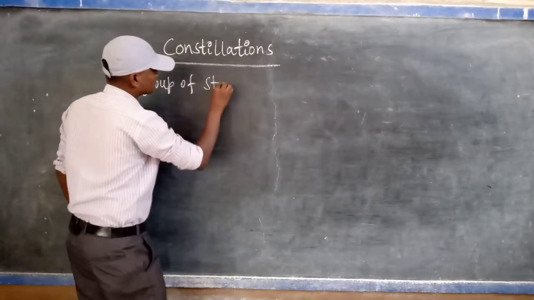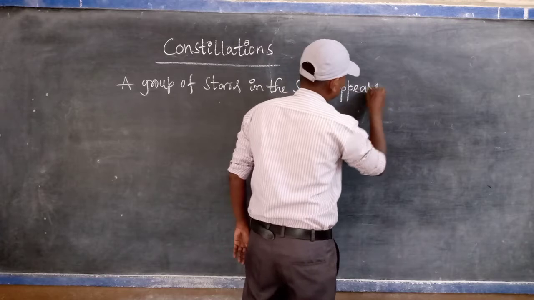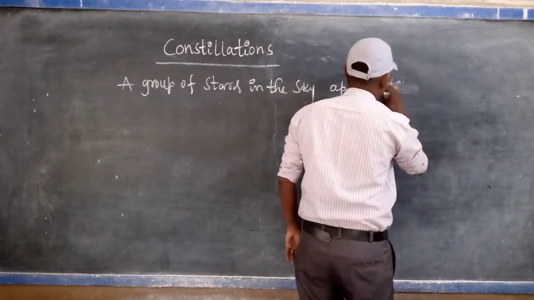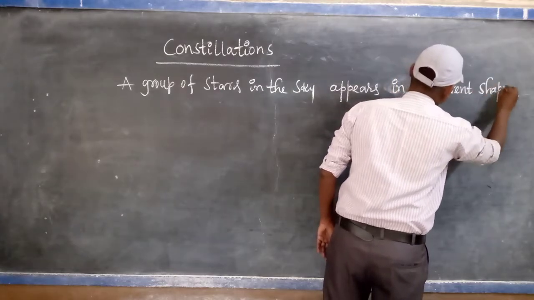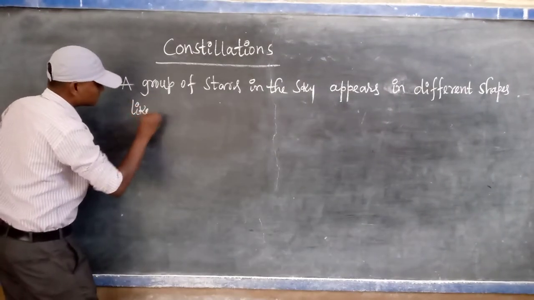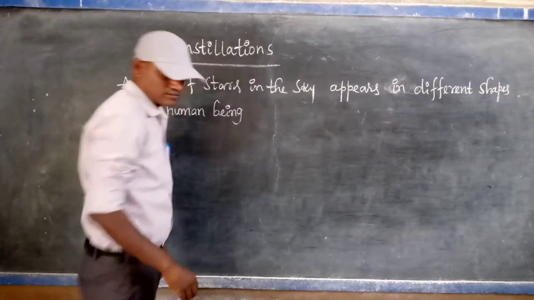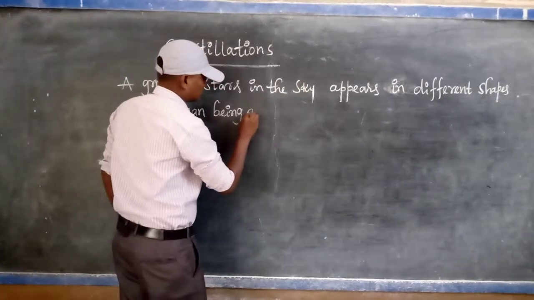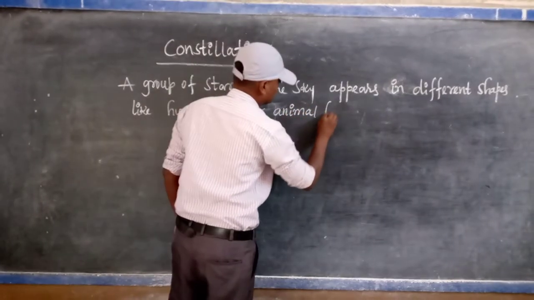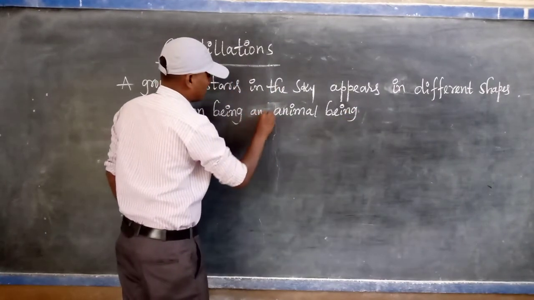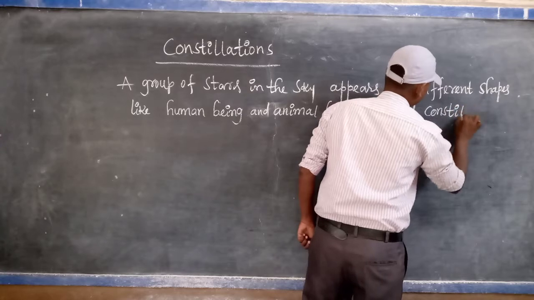A group of stars in the sky appears in different shapes like human beings and animal beings, and is called a constellation.